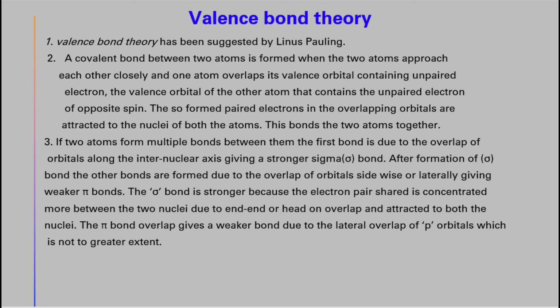If two atoms form multiple bonds between them, the first bond is due to the overlap of orbitals along the internuclear axis, giving a strong sigma bond. After the formation of the sigma bond, the other bonds are formed due to the overlap of orbitals sideways or laterally, giving weaker pi bonds. The sigma bond is stronger because the electron pair density is concentrated between the two nuclei due to the end-on or head-on overlap and is attracted to both nuclei. The pi bond overlap is weaker, and it is a weak bond.